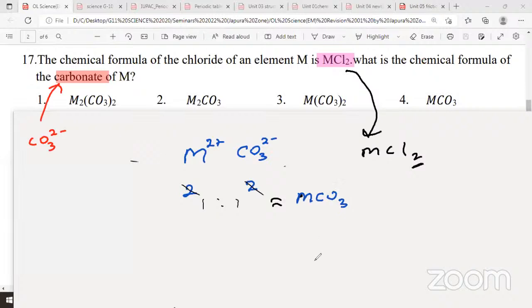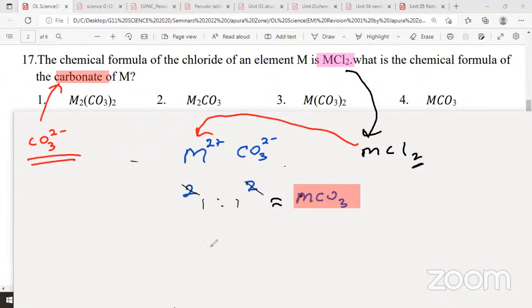First we got the valency of M. How? From MCl2. From MCl2 we got the valency of M. After that we wrote the symbol of carbonate. So this is M, valency M2 plus. Cl is minus. Actually, if I give the real symbol for this, if you want, what are the possible symbols